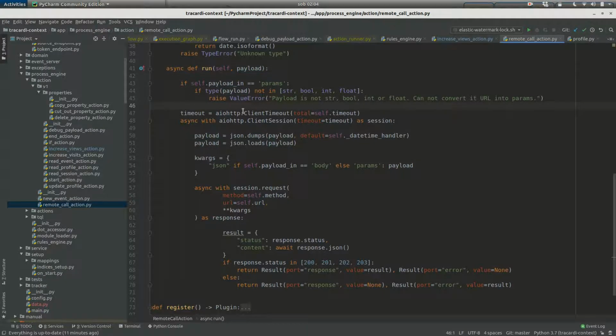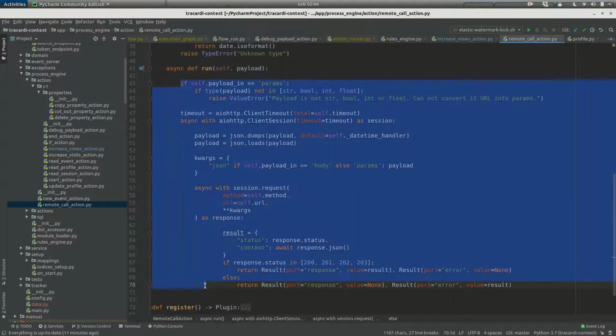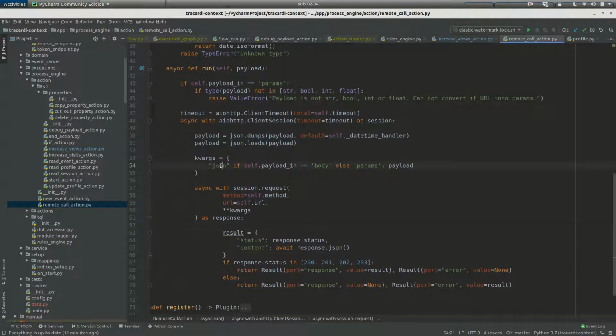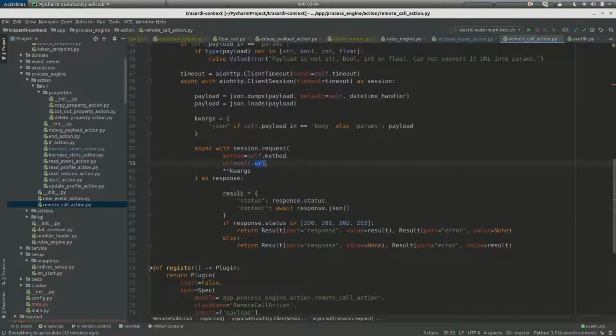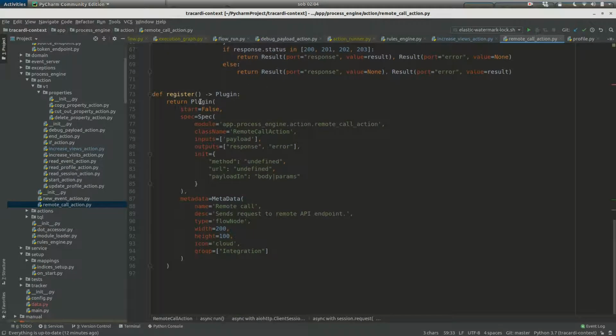And here is just regular information on how to send it, where to put the payload. You can put it in the body or in the params. Here we have a request with method and URL. And one last thing is how to register this plugin.